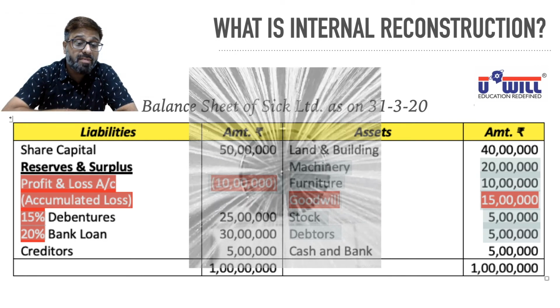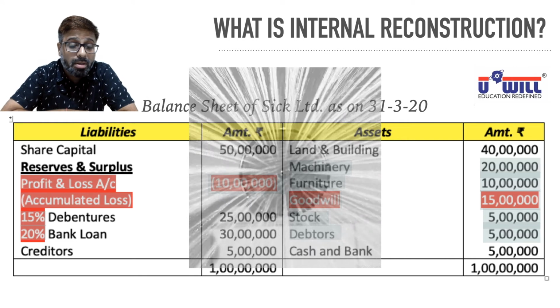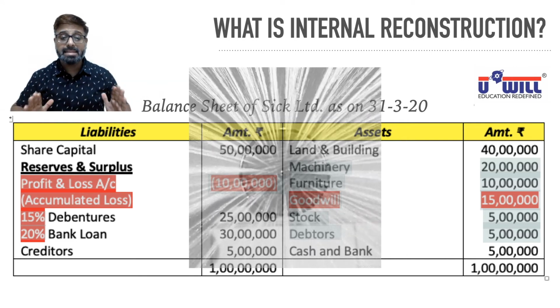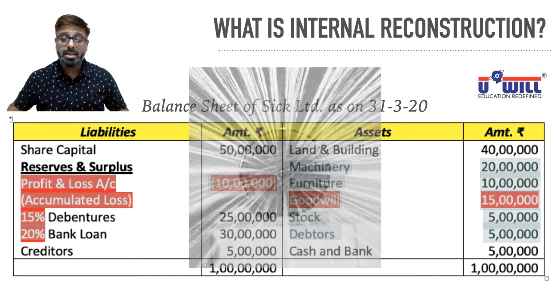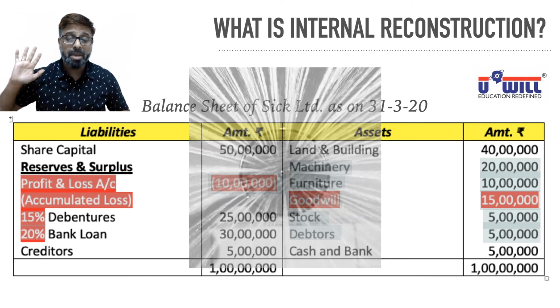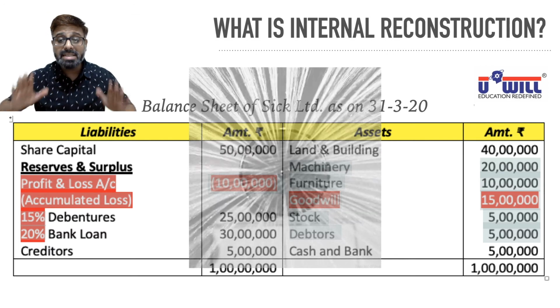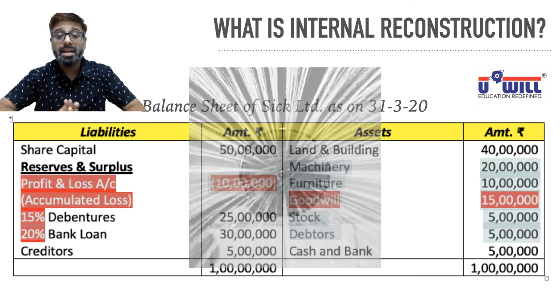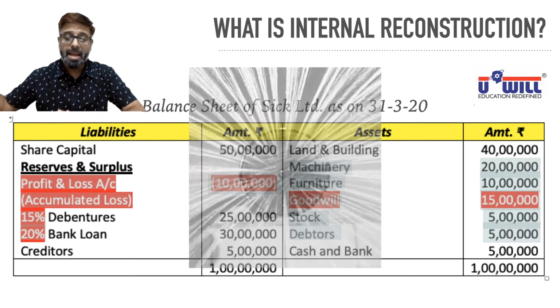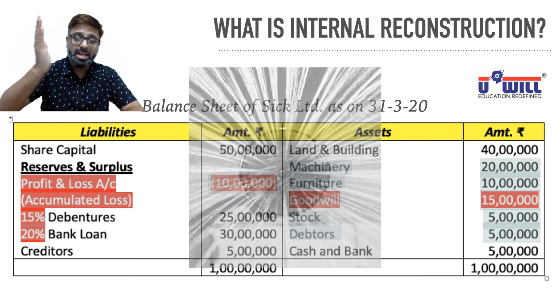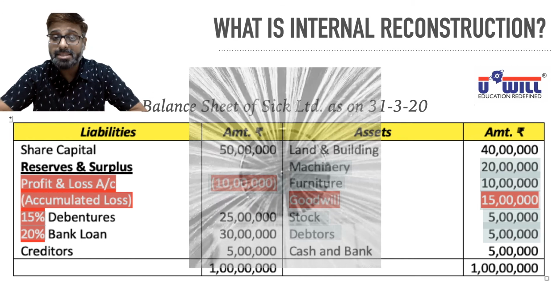Also, we may negotiate with debenture holders and bank loan that after this, in the current scenario, we will not be able to pay you 15% and 20% interest. 10% is the interest that we will pay you in future. This is how the balance sheet can be cleaned, to set off the debit balances of 35 lakhs with the credit balances of 35 lakhs.